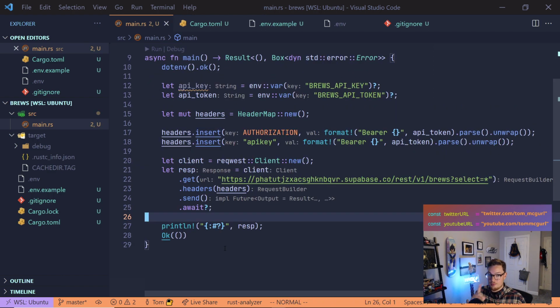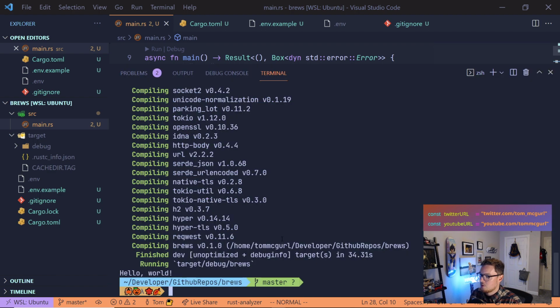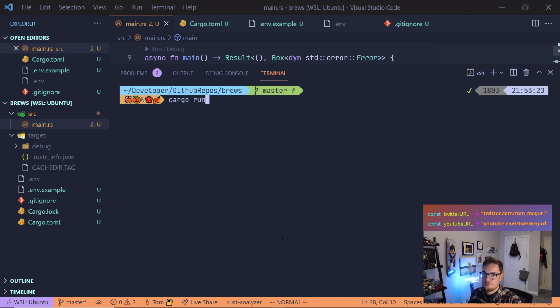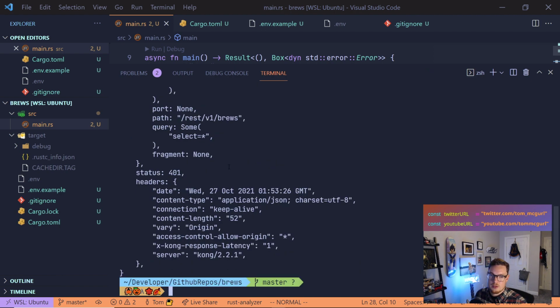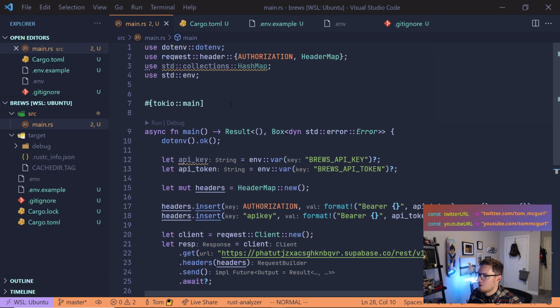Now, we're going to run into an issue. I'm going to run it, and I'm going to let us run into that issue so that we can solve it. And that issue is that we're not deserializing the response. What do I mean? Our response is going to come back as JSON. So we're going to get a response that's a future, but we're not actually going to get the values from it. And that's what we need to do, is actually get the values from it, which we'll do in a second. But for now, let's see where we're at with this. So let's clear this out, and let's do cargo run. So we have an unused import that it's telling us about. That's okay. That's great. We love Rust for doing that. So we will solve that really quick and then we'll come back.